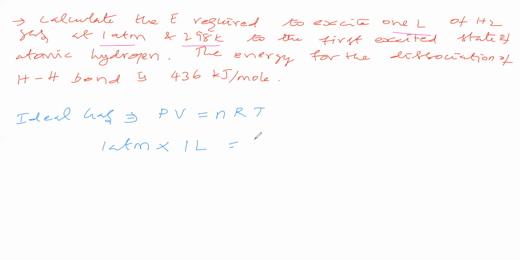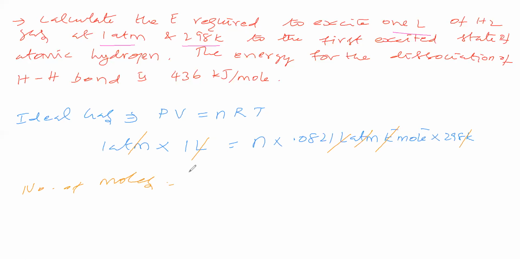Then the number of moles of hydrogen gas. R value is 0.0821 liter atmosphere per Kelvin per mole, into temperature, given as 298 Kelvin. Now you see what units get cancelled. Atmosphere cancels, liter cancels, per Kelvin cancels. The rest is per mole. Therefore we get the number of moles. Let us simplify this. Number of moles of hydrogen is how much?